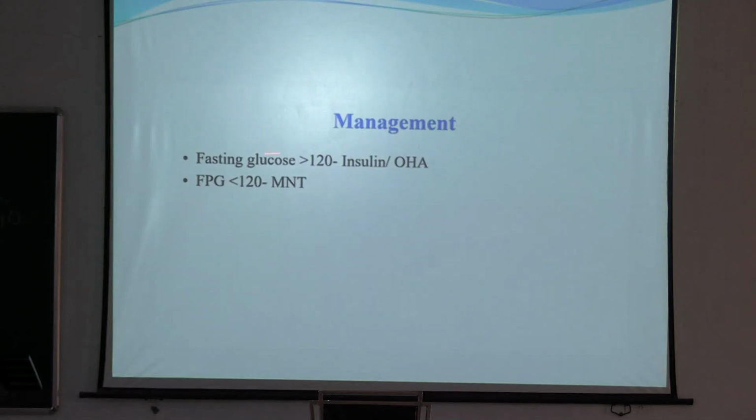If fasting blood sugar is more than 120, then we have to use insulin. Insulin is the recommended management in diabetes in pregnancy, not OHA. Insulin is preferred over OHA. If fasting blood sugar is less than 120, we can continue the MNT, that is, medical nutrition therapy. That is, diet and exercise can be continued if the fasting blood sugar is less than 120. But if fasting sugar is more than 120, we have to shift to insulin. Nowadays, we recommend mainly insulin. OHA, I will tell you later on which OHA we can use.